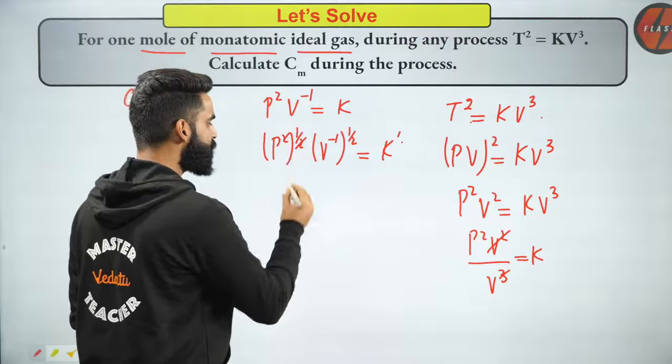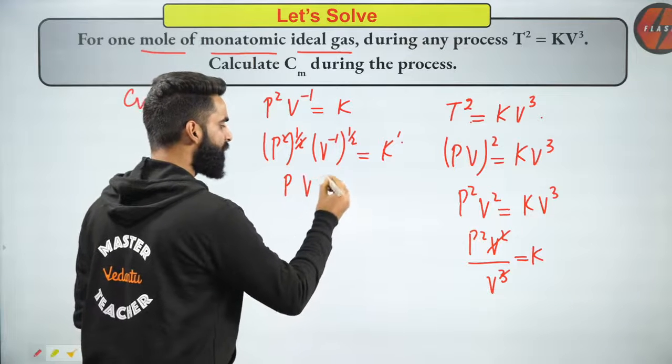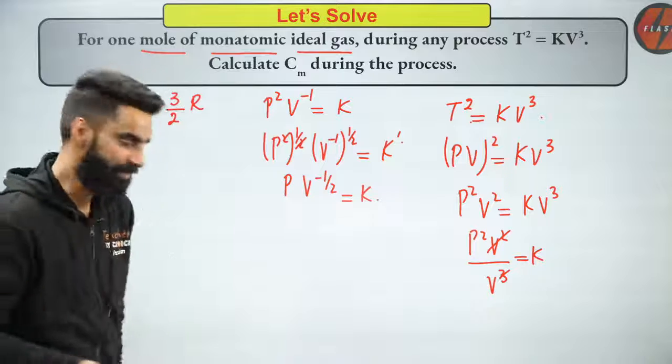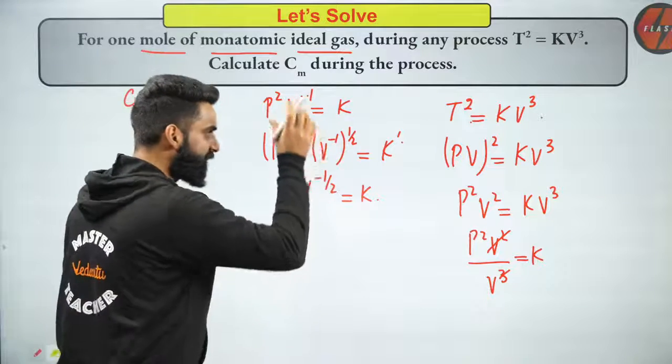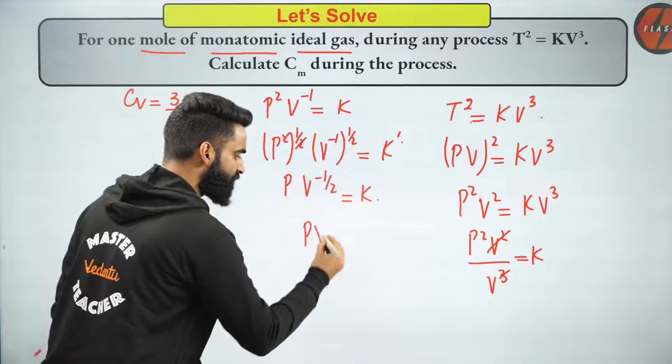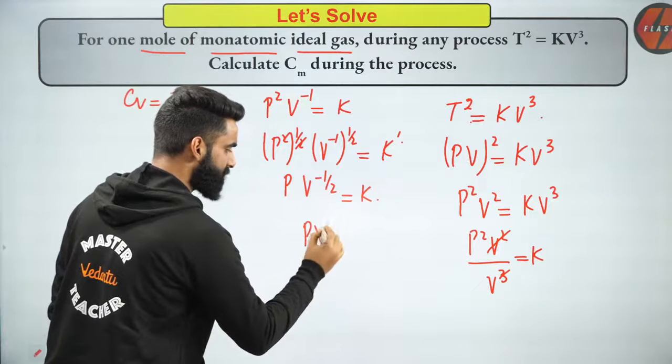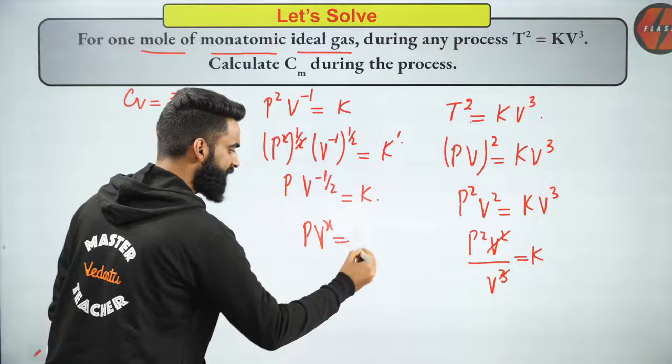Now people, this 2 got cancelled. So this is P, V to the power minus 1 by 2. This is coming as constant. Now people, I have converted the relation into the equation which I already know. PV to the power X is equal to constant.